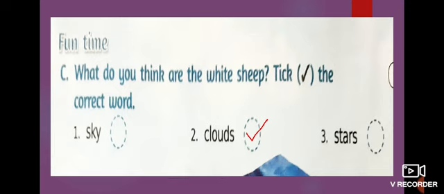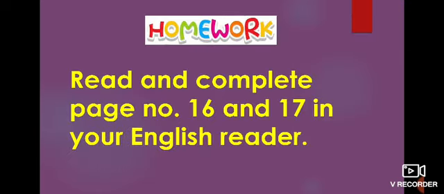book exercise also. Today's homework, what do you have to do? You have to read and complete page number 16 and 17 in your English reader. You have to read the poem on page number 16 and complete the book exercise on page number 17, and you should practice reading the A-E-I-O-U sounds also.